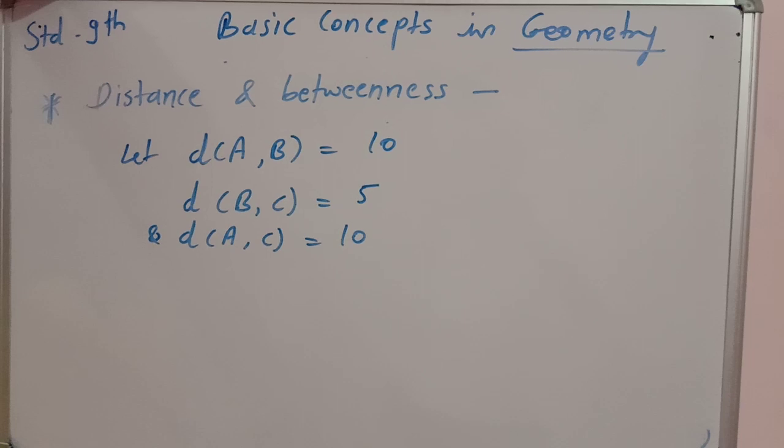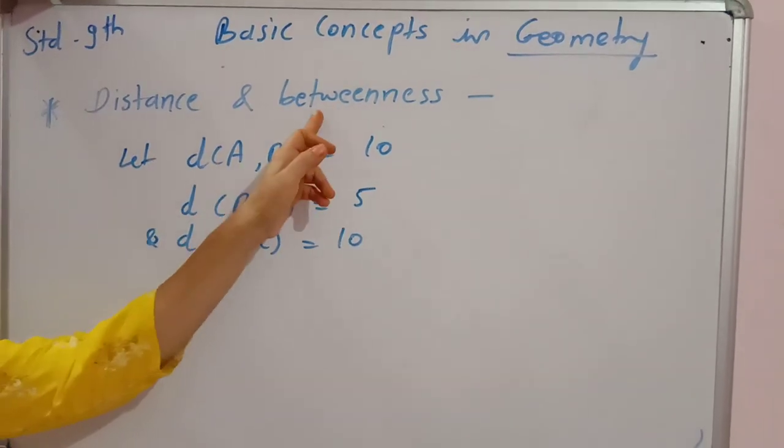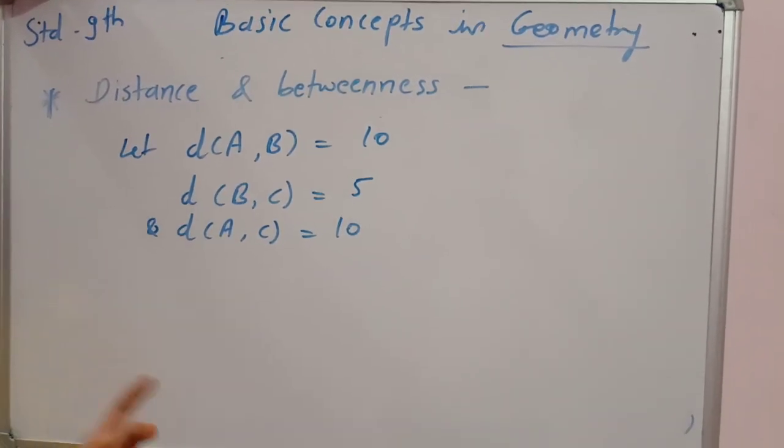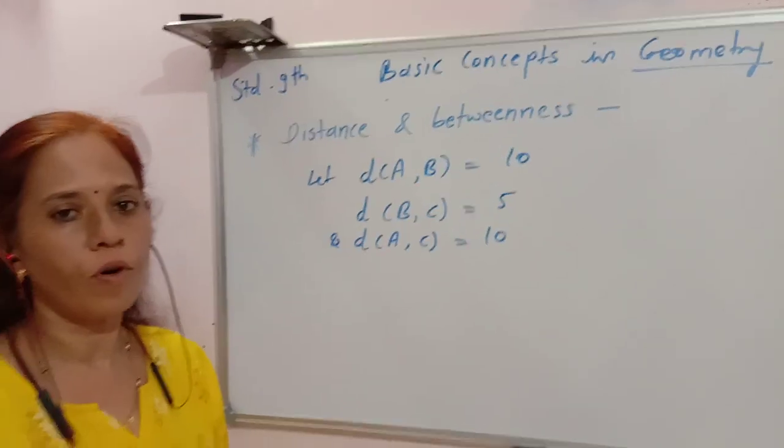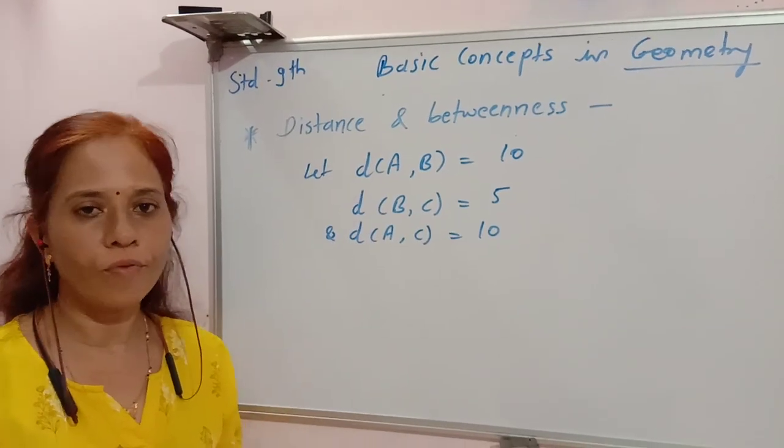Now we will study the relation between distance and betweenness. Now you understand the distance between 2 points. To find out the distance between 2 points, subtract a smaller coordinate from a greater coordinate.